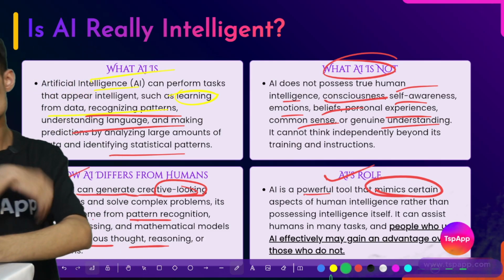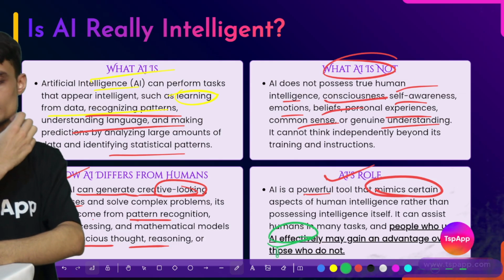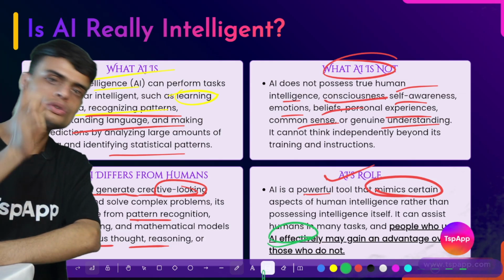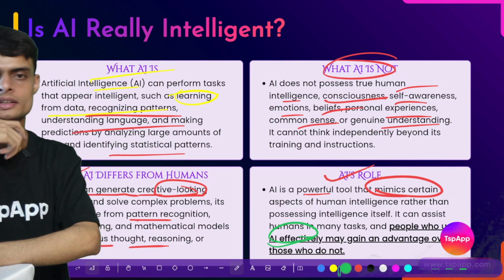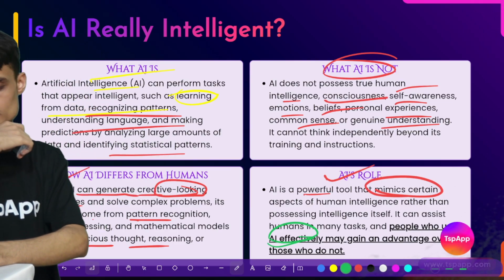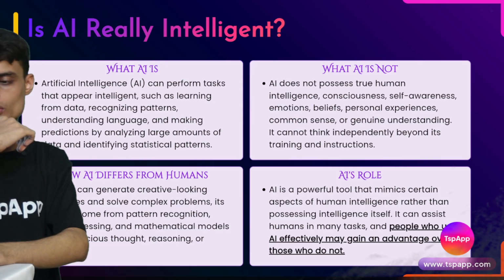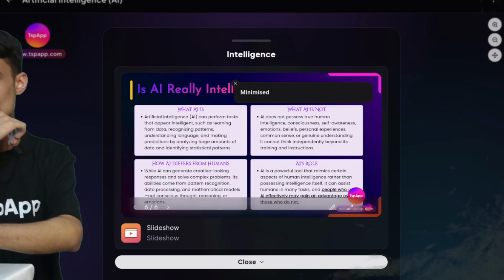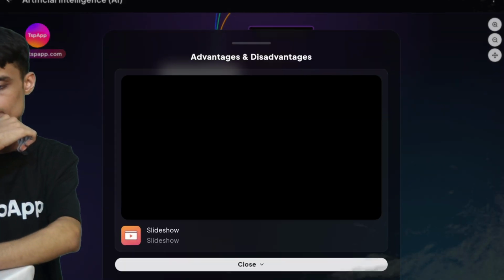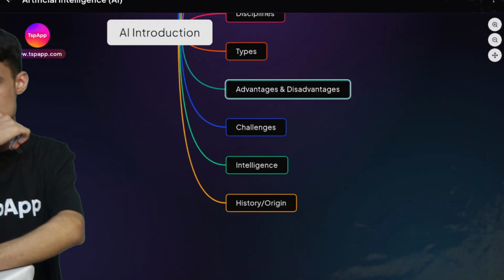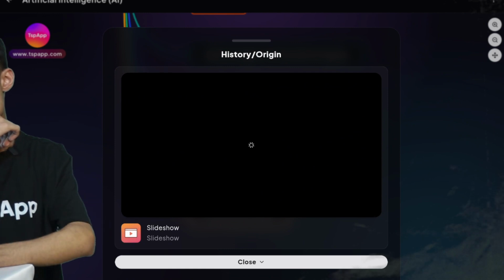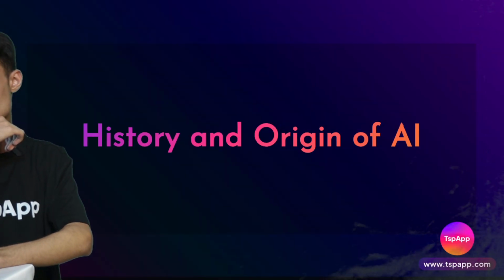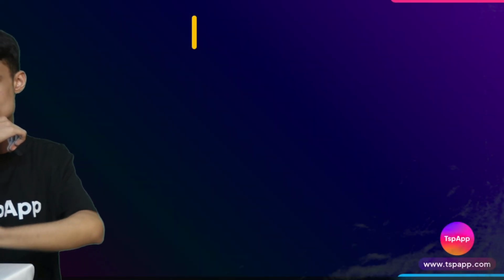So people who know how to use AI will replace those people who do not know how to use AI. So if you are watching the video, that means you have the consciousness of why AI is important in today's time. Okay, now we'll see the last part, that is the history or origin of AI.